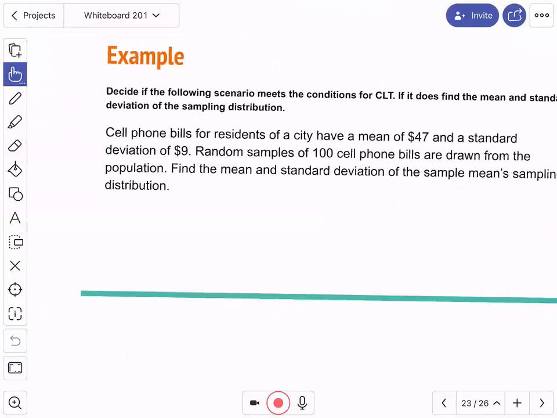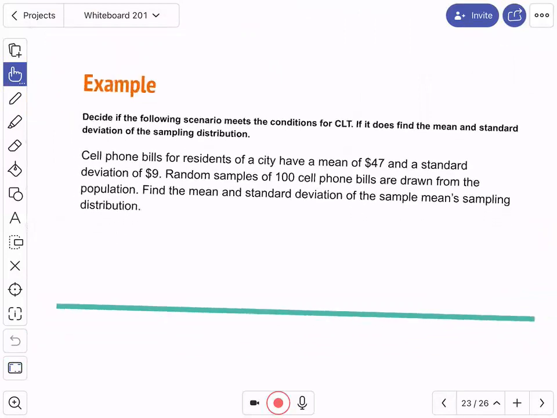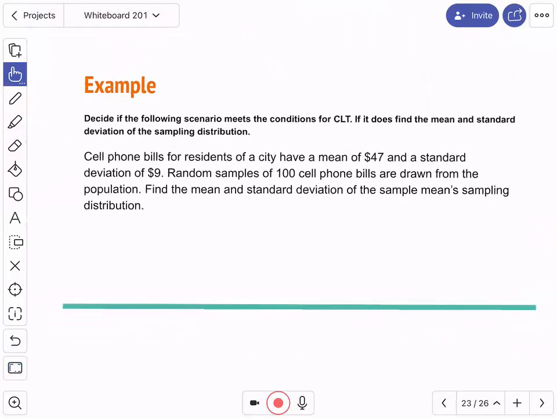Here's what we're going to do. We're looking for one thing: a sample size. And the magic number for our sample size is anything bigger than 30. So, cell phone bills for residents of a city have a mean of $47 and a standard deviation of $9. Random samples of 100 cell phone bills are drawn from the population. Find the mean and standard deviation of the sample means sampling distribution.